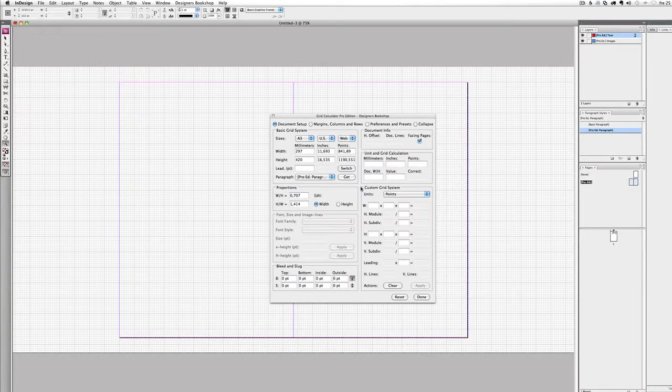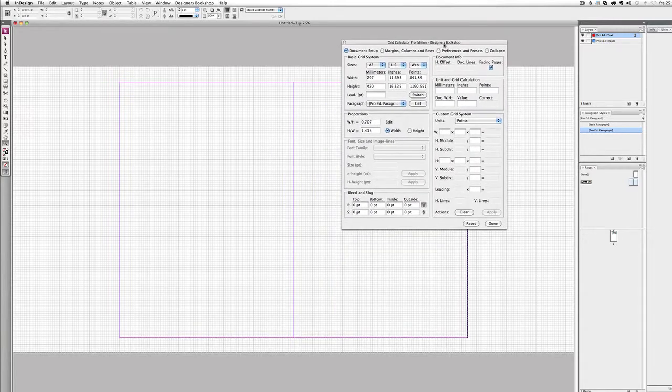Quick video, I'm going to cover the custom grid system feature. It's a feature that allows you to create anything from a basic to an advanced layout. Okay, let's get right to it.